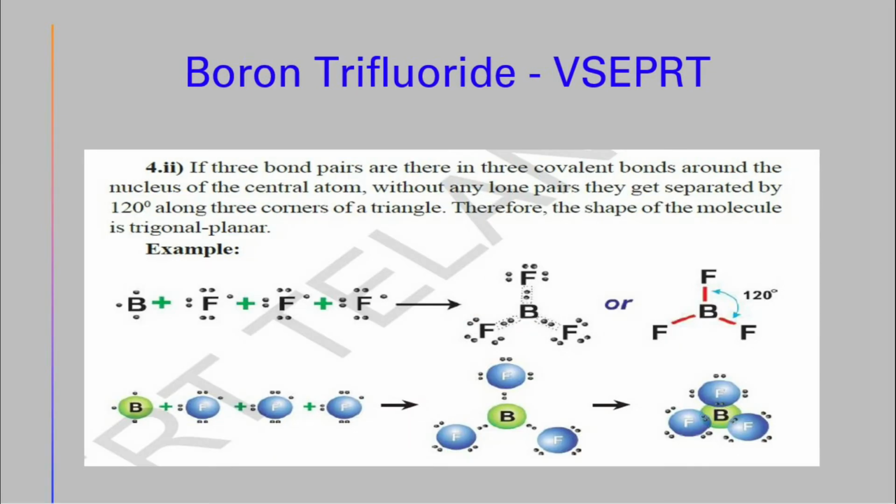Boron trifluoride by VSEPR theory. If three bond pairs are there in three covalent bonds around the nucleus of the central atom without any lone pairs, they get separated by 120 degrees along three corners of a triangle. Therefore, the shape of the molecule is trigonal planar. Example: boron trifluoride, BF3.